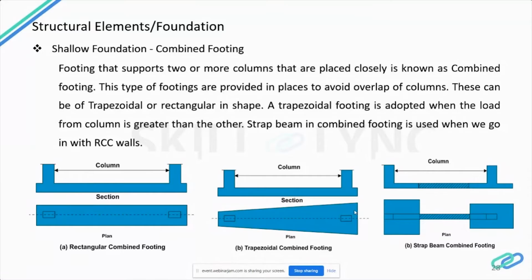Trapezoidal footing is adopted when the load from one column is greater than the other column, because one column might take up only a little load and the other column will be spanning a large distance, so that load will be higher. So to adjust that, we go in with trapezoidal combined footing. That is the designer's view to reduce the concrete and make it a sleek structure. Strap beams in combined footing are used when we go on with RCC walls.